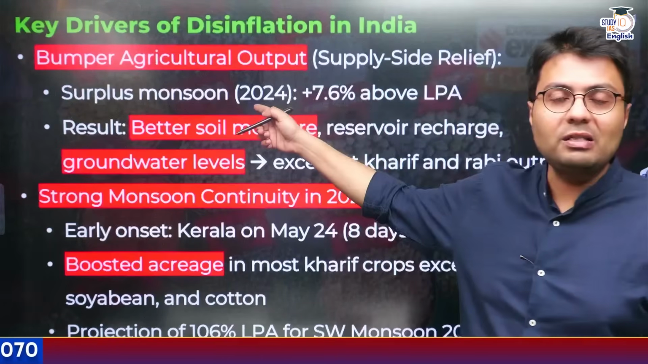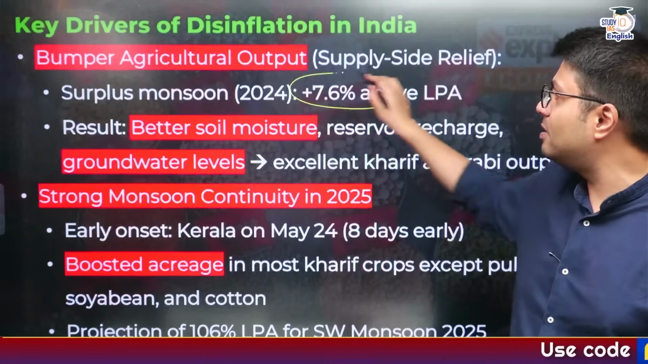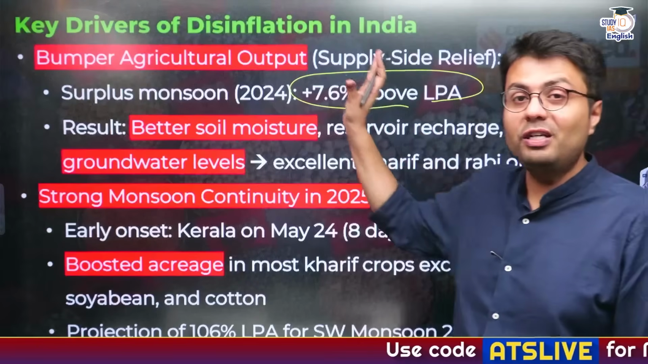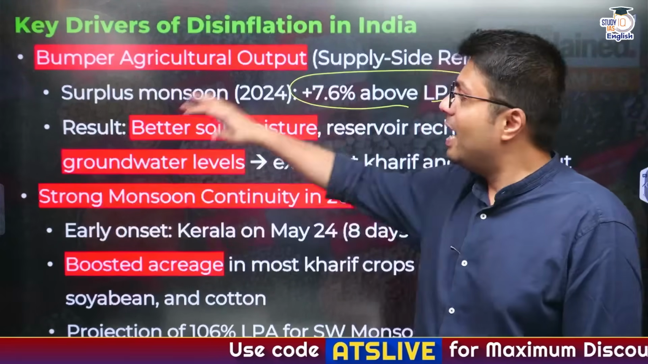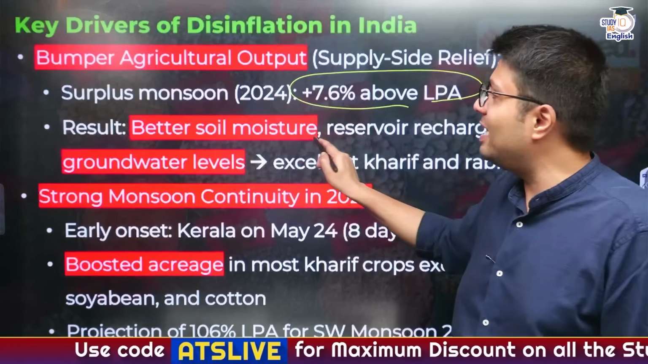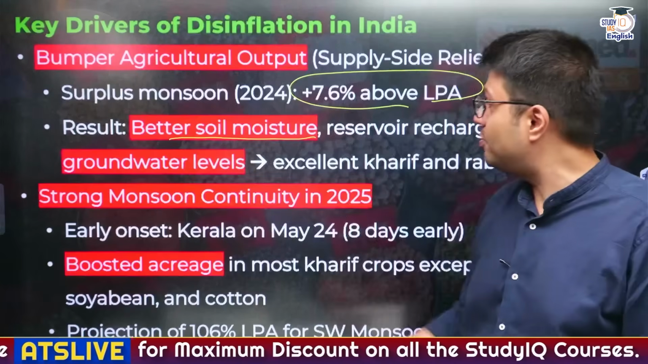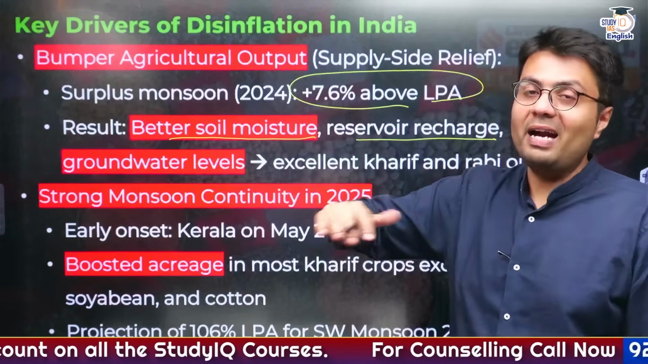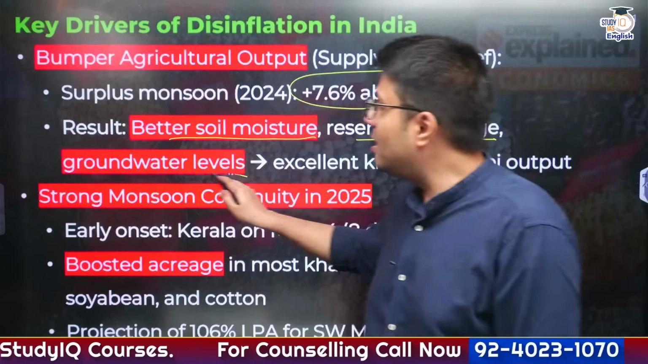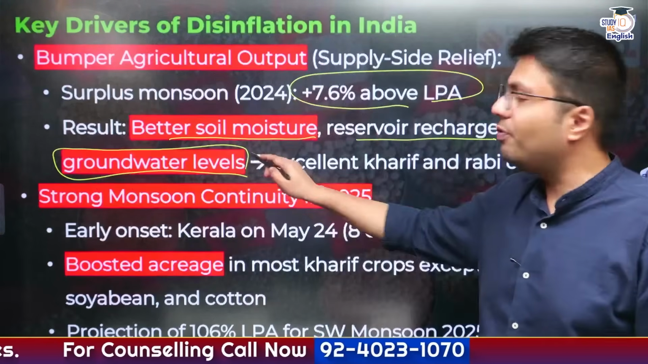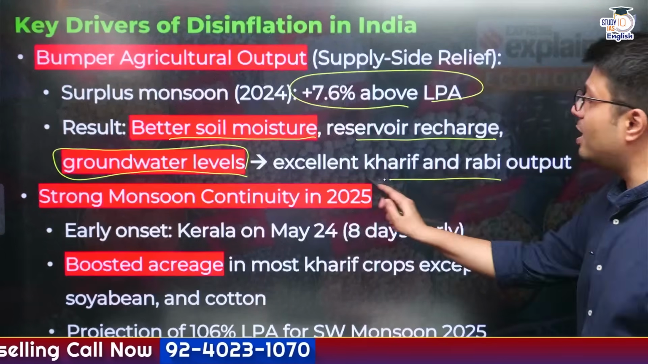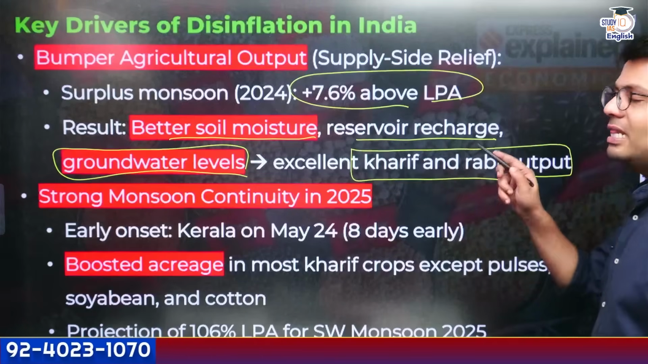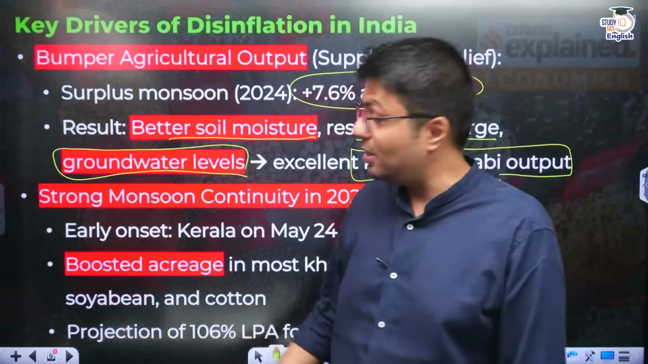For example, in last monsoon, India witnessed surplus rainfall that was 7.6% over and above the long period average. And because of surplus monsoon last year, it led to better soil moisture in our farms. Reservoirs which were used to supply water for irrigation had plenty of water, and even the groundwater levels got recharged because of good rainfall, and this contributed to excellent yields of crops in both Rabi and Kharif season last year.